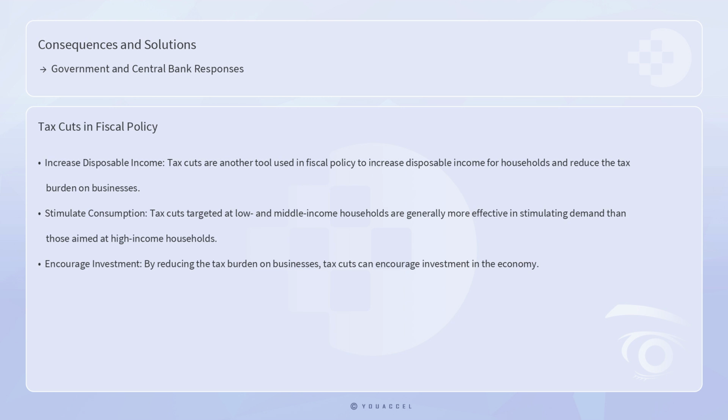Tax cuts are another tool used in fiscal policy to increase disposable income for households and reduce the tax burden on businesses, thereby encouraging consumption and investment. However, the effectiveness of tax cuts can vary depending on the economic context and the specific design of the tax policy. For instance, tax cuts targeted at low and middle-income households are generally more effective in stimulating demand than those aimed at high-income households, as the former are more likely to spend additional income on consumption.